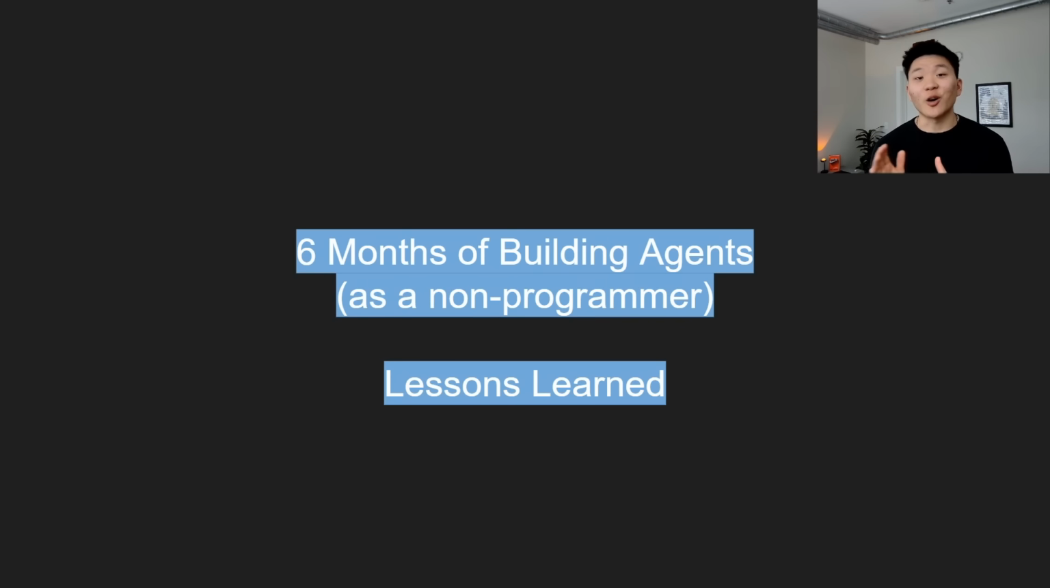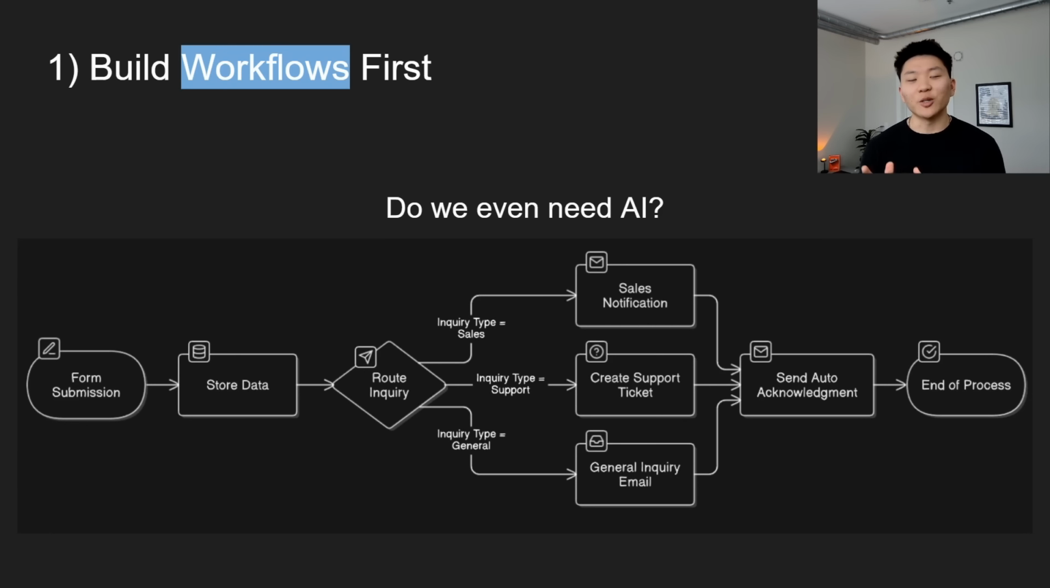Okay, but that's enough of the harsh truths. Let's get into the 7 most important lessons I've learned over the 6 months of building AI agents as a non-programmer. The first one is to build workflows first. And notice I don't even say AI workflows here, I say workflows. Over the past 6 months of building these systems and hopping on discovery calls with clients, where I'm trying to help them implement AI into their business processes, we always start by having them explain some of their pain points. We talk through processes that are repetitive and processes that are a big time suck.